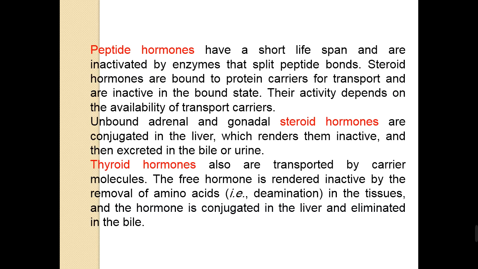Thyroid hormones also are transported by carrier molecules or carrier proteins. The free hormone is rendered inactive by the removal of amino acids, which is a process called deamination. Inactivation of the thyroid hormone is by removal of amino acids in the tissues, and the hormone is conjugated in the liver and eliminated in the bile, the same as the steroid hormones.